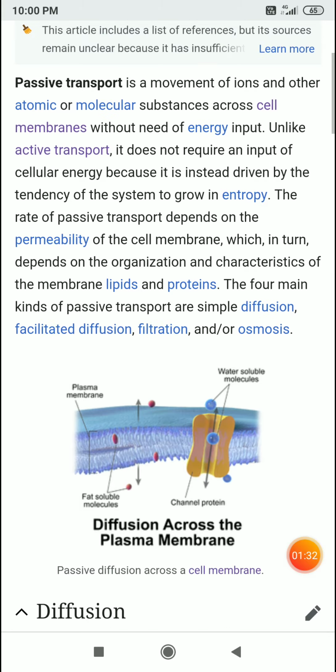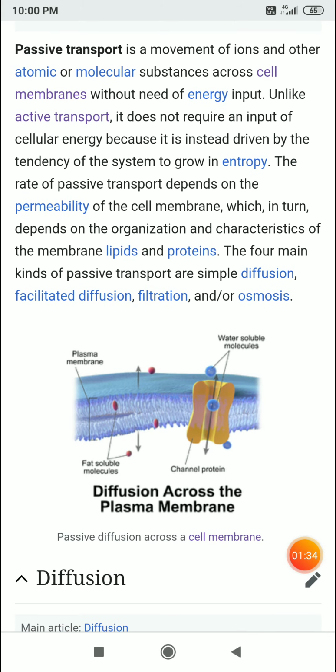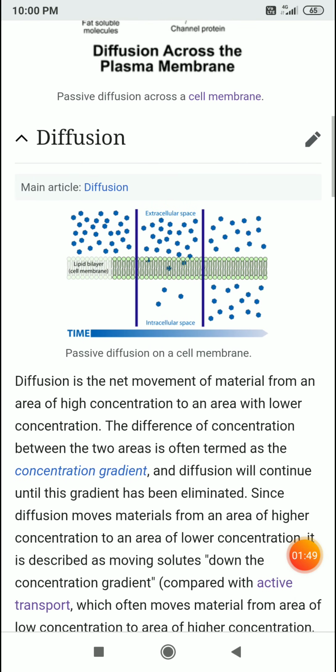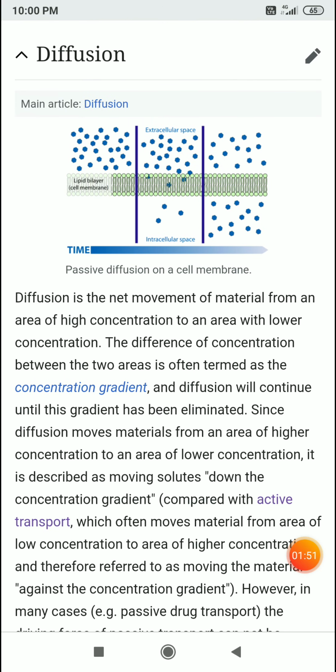See this diffusion across the plasma membrane: fat soluble molecules, water soluble molecules, channel protein. First one, simple diffusion. Diffusion is the net movement of material from an area of high concentration to an area with lower concentration.